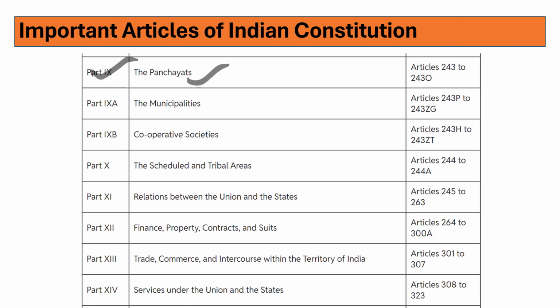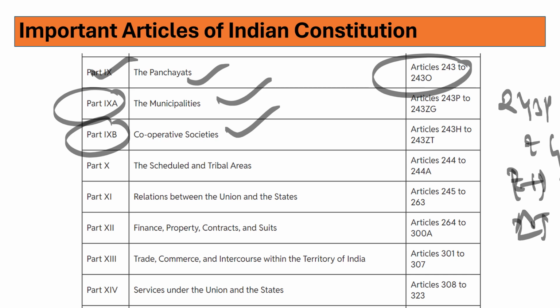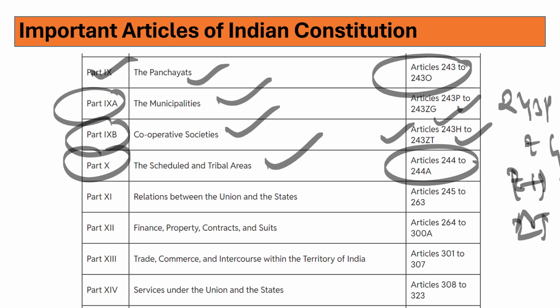Part 9 deals with Panchayat, Article 243 to 243O. Part 9A, Municipalities. Part 9B, Cooperative Societies, 243P to ZG, and then ZH to ZT. Then Part 10 deals with scheduled and tribal areas, Articles 244 and 244A. Part 11, relations between the union and states, basically Articles 245 to 263.